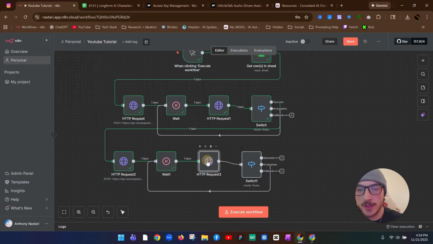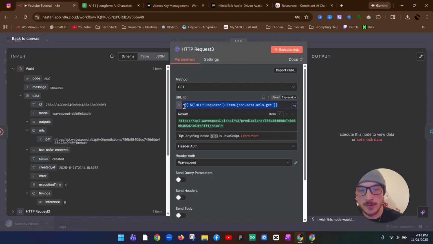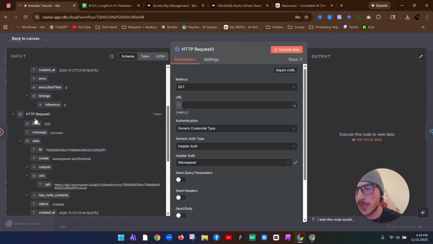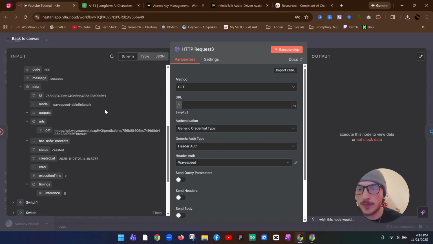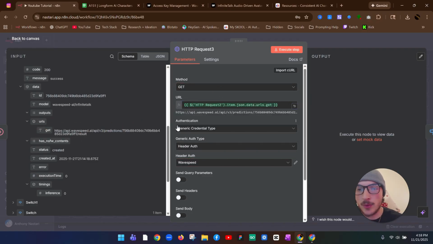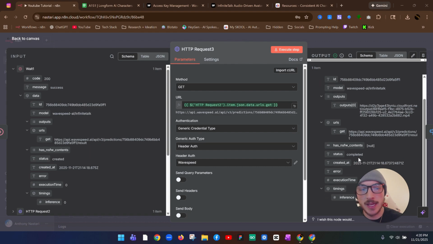Okay, and now for this HTTP request, what we're doing is we're getting that video and the audio. So you just want to click in here, and we can delete this because that's not relevant, and we'll come over to HTTP request 2, just click on that, and under this URL section we're going to grab this get and drag it over, and now we have our authentications already set up. Now once you're all set up and you click execute step, you should get this message of success, and it should be completed. And then if we come over to this output, we can preview the final product.